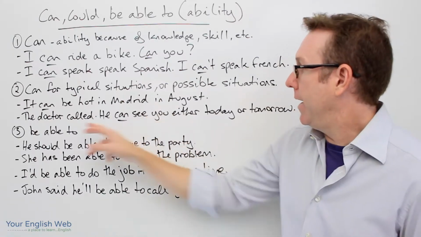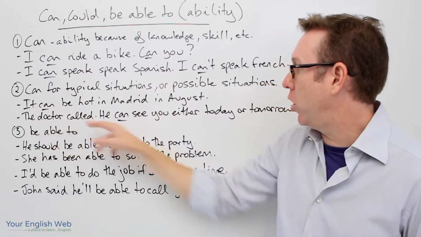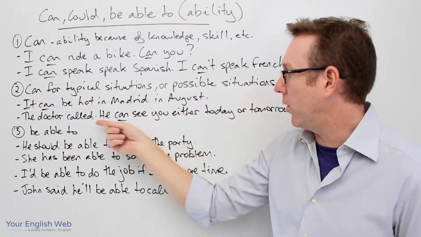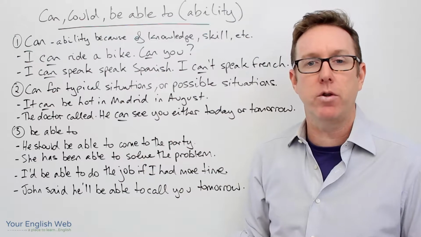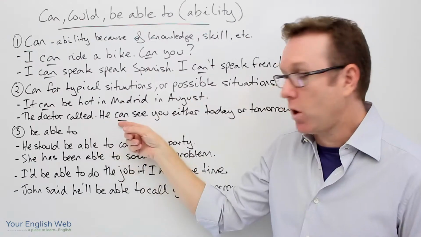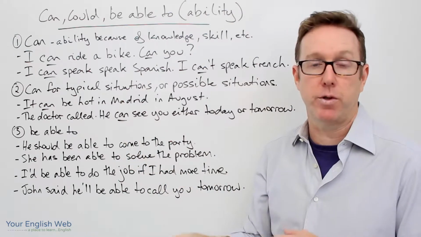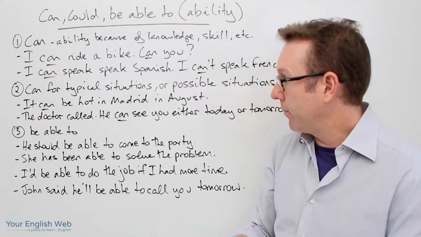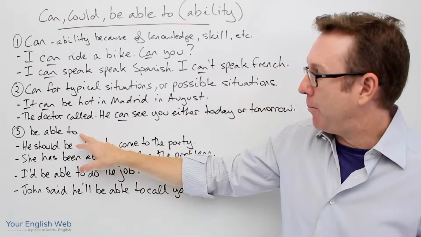Okay. Next one. The doctor called. He can see you either today or tomorrow. Okay. He can see you either today or tomorrow. Okay. So the possibilities that he gave was that he can see you either today or tomorrow for your appointment. Okay. Now, the next thing we'll look at is be able to.